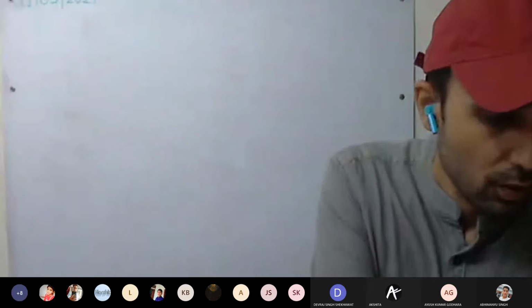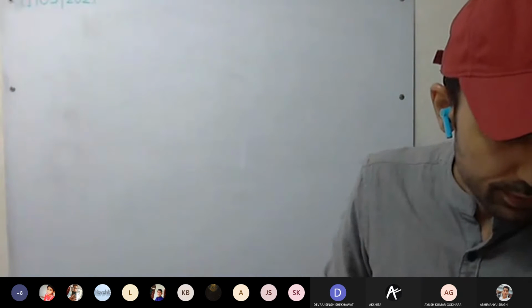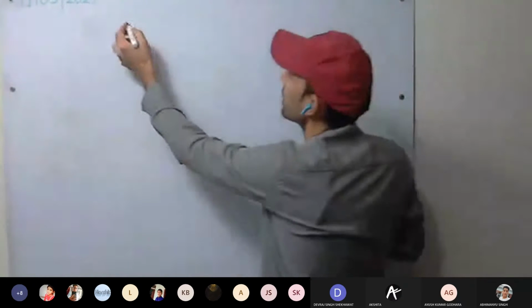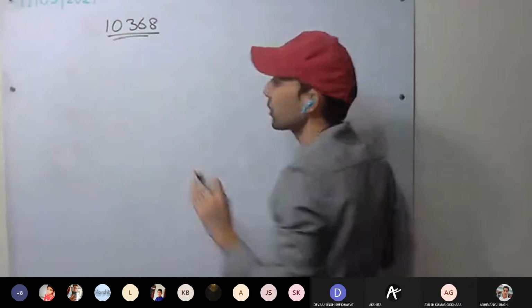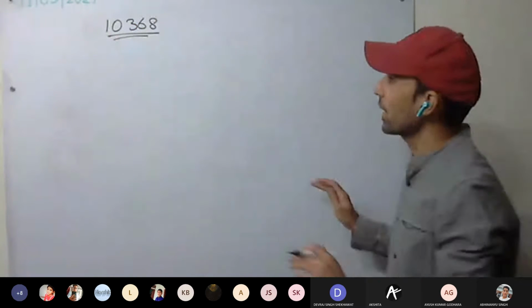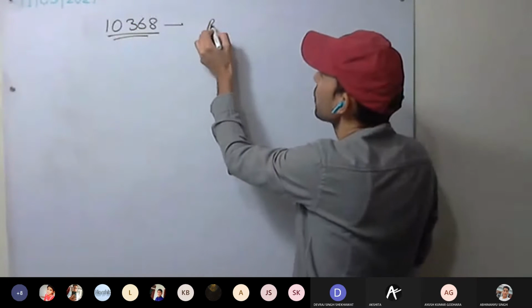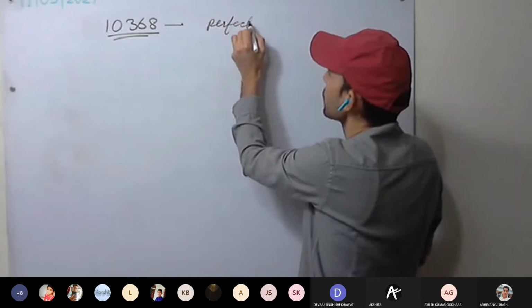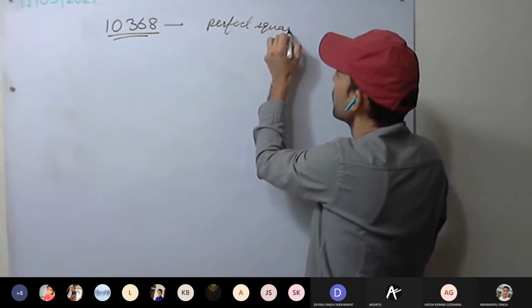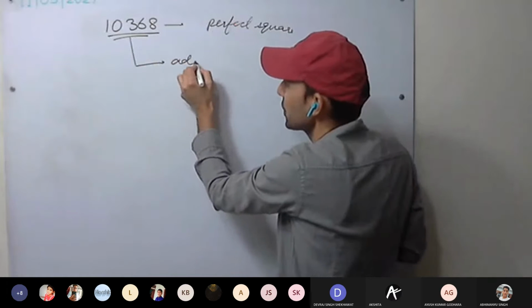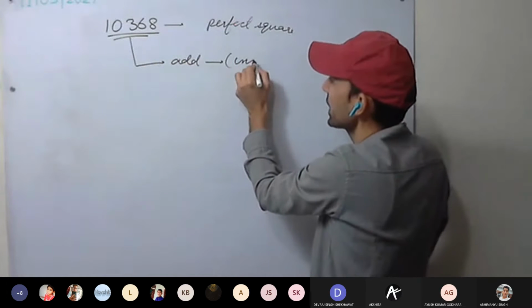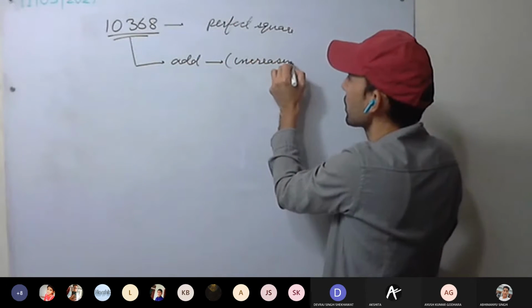Okay, so we are having 10368. If it is not a perfect square, we have to make it a perfect square. How can we make it? If we add something to it, we are increasing.